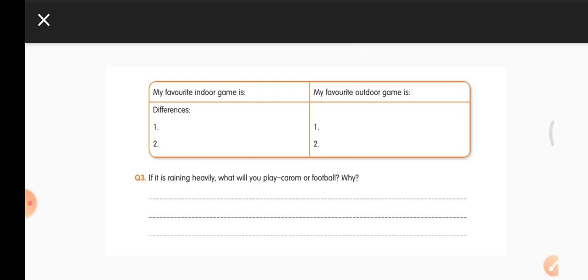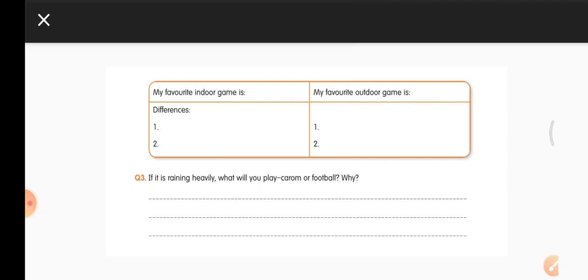Is it possible? You'll get drenched in it. You might fall sick also because of this. So we don't go outside when it is raining heavily. So we can't think about playing outdoor games when the weather is very bad. So in such a situation, we can play indoor games.